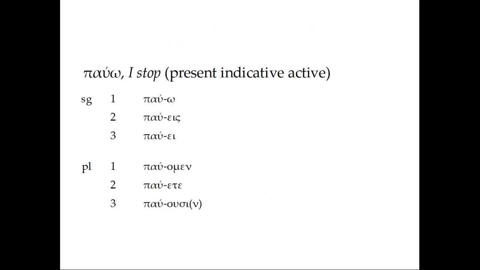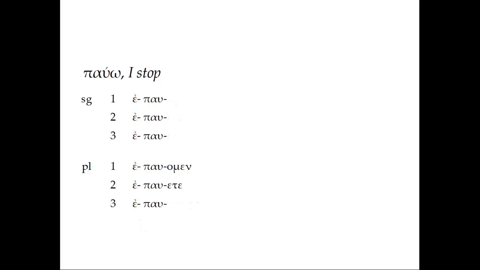Let's look at the present indicative active of πάω. Just the I stop, you stop, he stops, we all stop. What we're going to do is, of course, add our past augment. We're going now from the present tense to the imperfect tense. We're going to add our past augment, which is going to be just epsilon because our verb stem, πάω, begins with a consonant, just like normal. And then for our endings, we're going to ditch most of the ones we have. We are going to keep first and second persons plural, though.